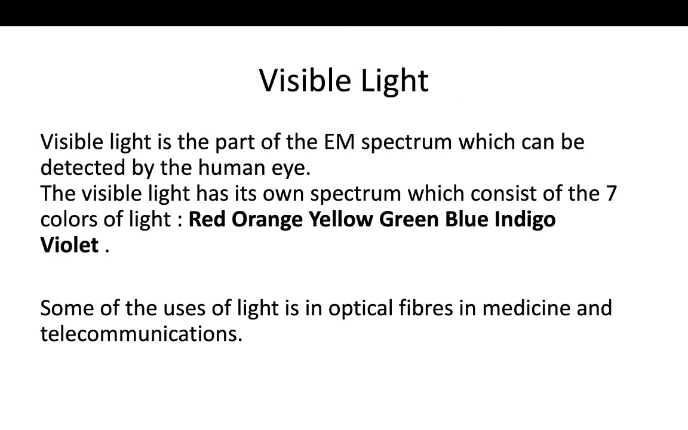Visible light. Visible light is a part of the electromagnetic spectrum which can be detected by the human eye. The visible light has its own spectrum which consists of 7 colors: red, orange, yellow, green, blue, indigo, and violet. That is also in the rainbow. Some of the uses of light are in optical fibers, in medicines, and in telecommunication. Visible light spectrum is the widest spectrum, and in the future visible light is also going to be used in communication systems, because in radio frequencies the spectrum is going to be filled now.